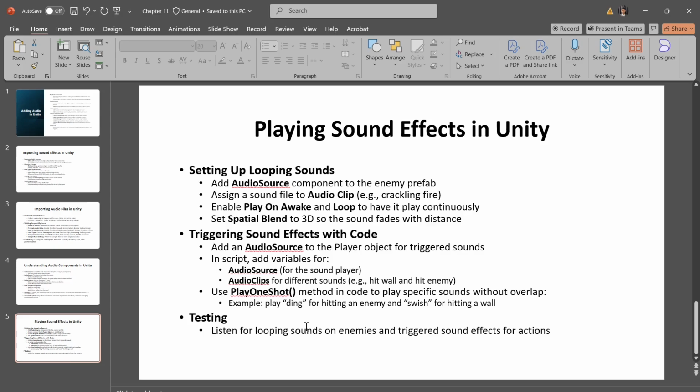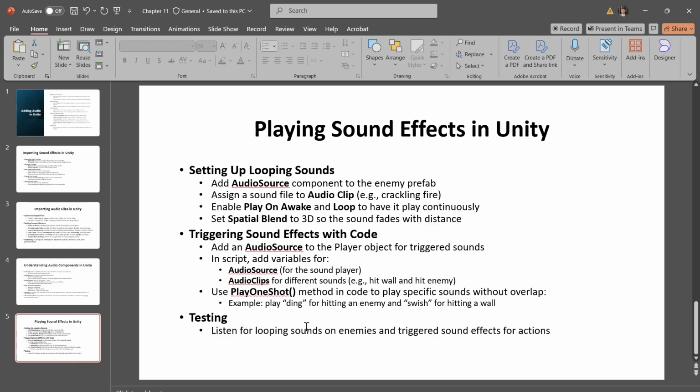First we need to add an audio source to the player object. In the audio source settings, uncheck play on awake, since we don't want this sound to play until we tell it to through code.